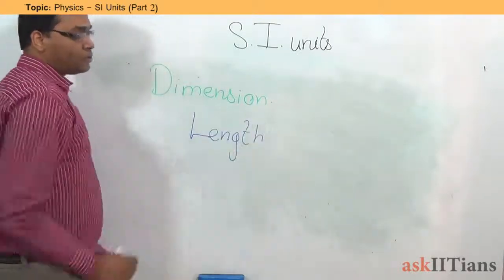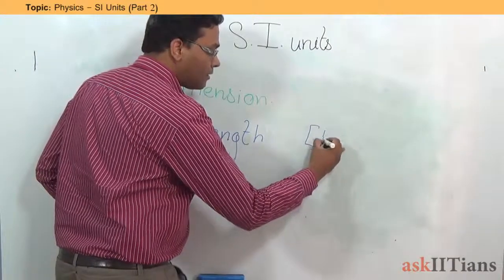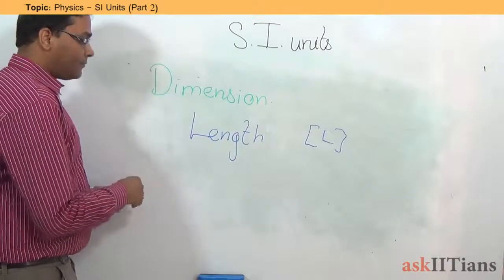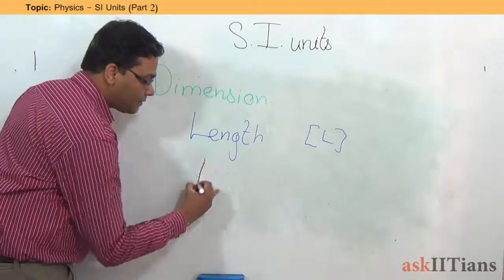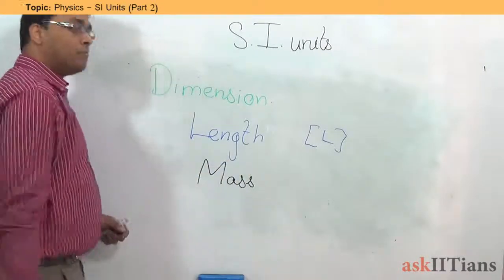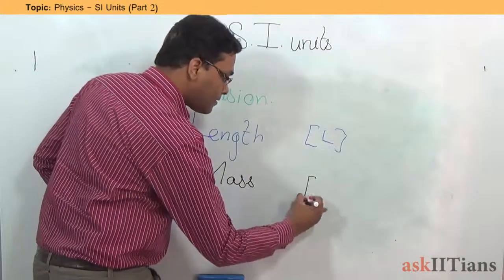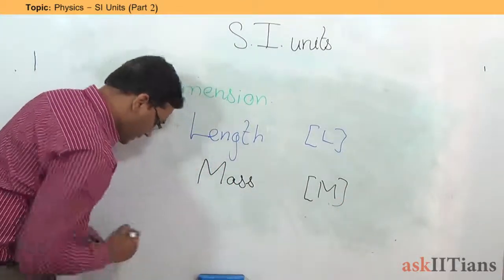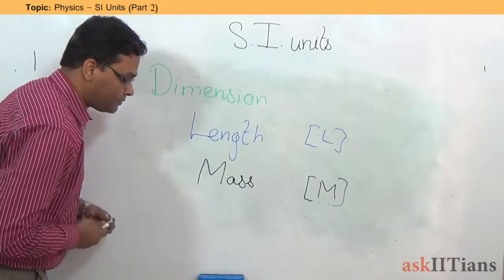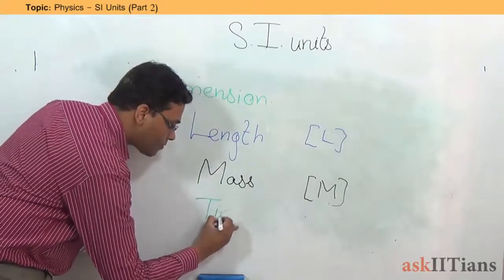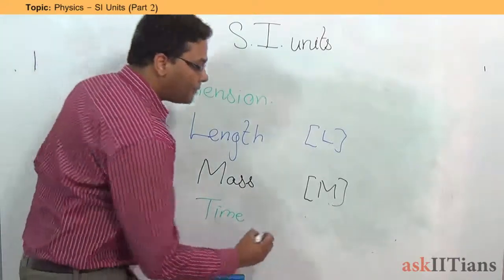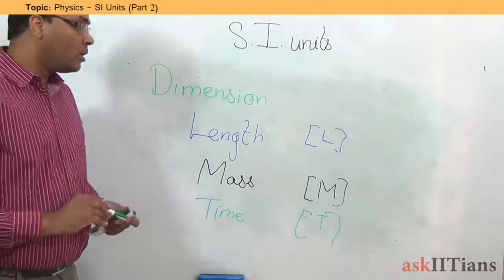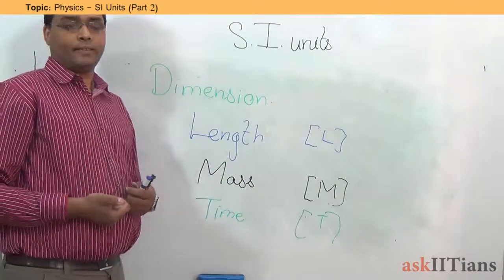So for the base quantities, if I'm talking about length, length is going to be represented as L. Then mass is going to be represented as M. Then time is going to be represented as T. So these are the dimensions that are there.